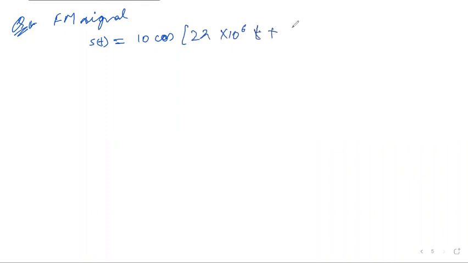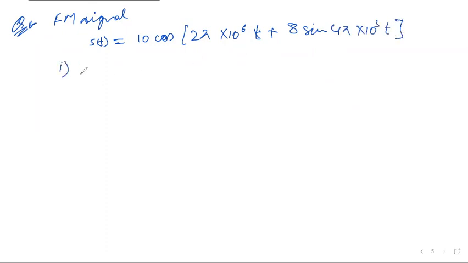An FM signal is given by s(t) equals 10 cos of 2 pi into 10 to the power 6 t plus 8 sine of 4 pi into 10 to the power 3 t.